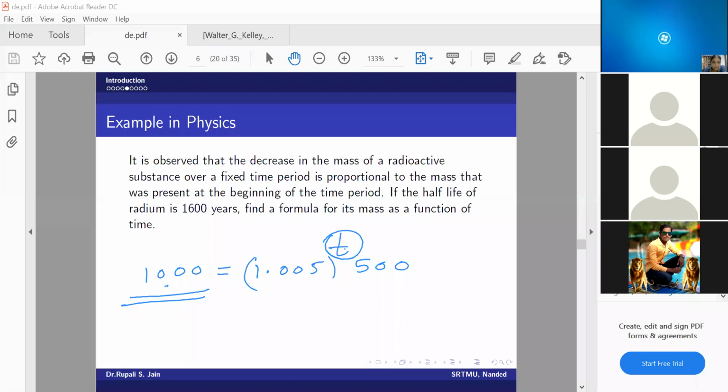Okay, so now you can do these calculations. Here 1,000 divided by 500 means here 2 equals 1.005 raised to t. So what should be t? Nobody solved? So what is t?